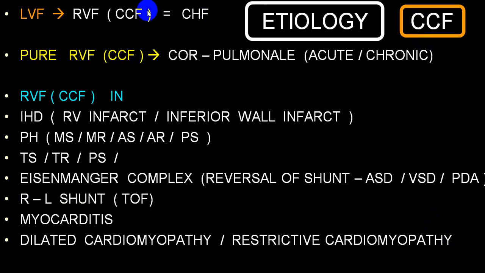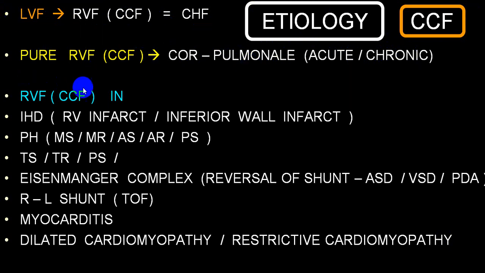Etiology wise, left ventricular failure will end in right ventricular failure, and that will be congestive heart failure. But pure right ventricular failure is characteristic in cor pulmonale, which can be acute and chronic, where left ventricular function is preserved.